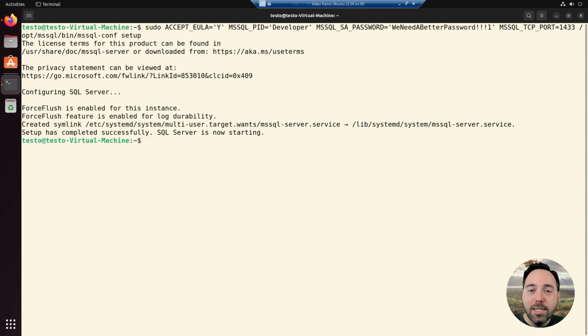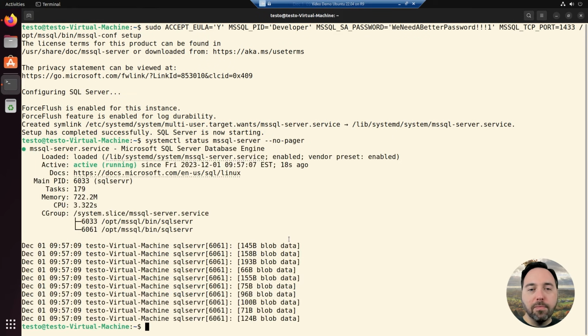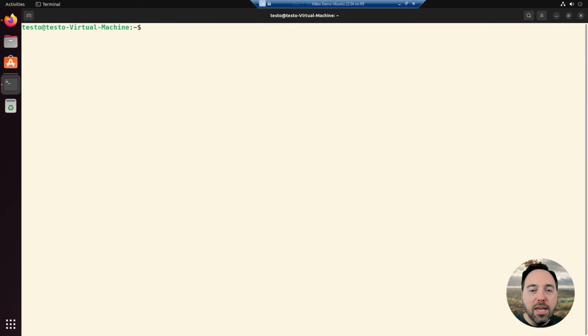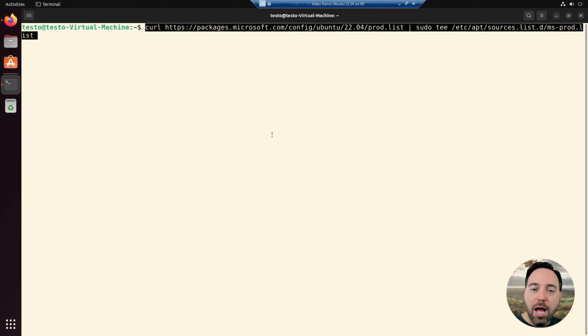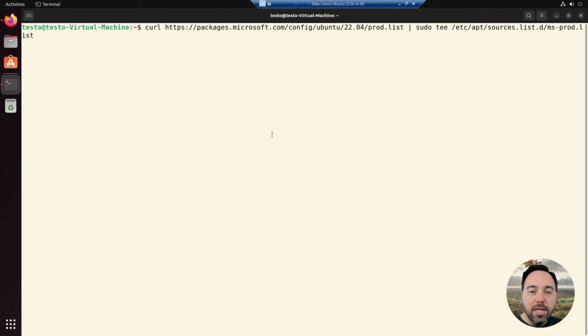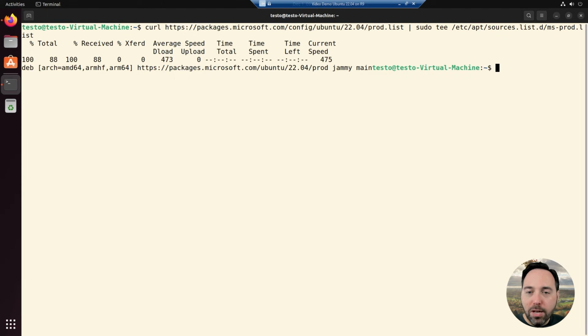Once the configuration process is complete, we can check the status of our SQL Server service by using systemctl, or system control. If we want to install SQL Server tools and the ODBC client on this machine, we can do so pretty easily. The first thing I need to do is get the Microsoft prod list for packages. This package listing covers most of what Microsoft supports on Linux, including .NET clients, SQL Server tools, and so on. It's a different package listing from the one for SQL Server, and it's the reason why there were package listings for Ubuntu 22.04 and the like on the Microsoft Packages server.